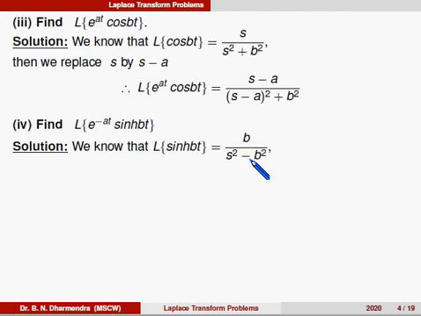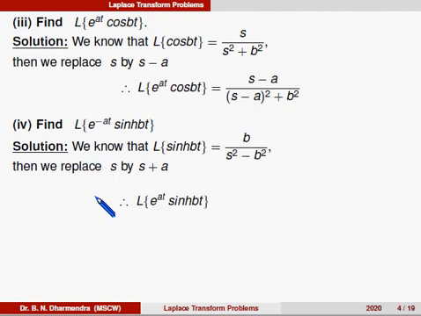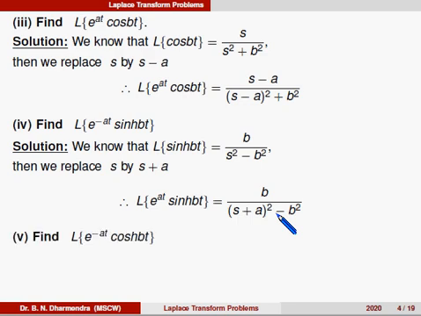If it is a negative term in the exponent, we can replace s by s plus a. Therefore, Laplace of e power at into sine hyperbolic bt is equal to b divided by (s plus a) whole square minus b square.